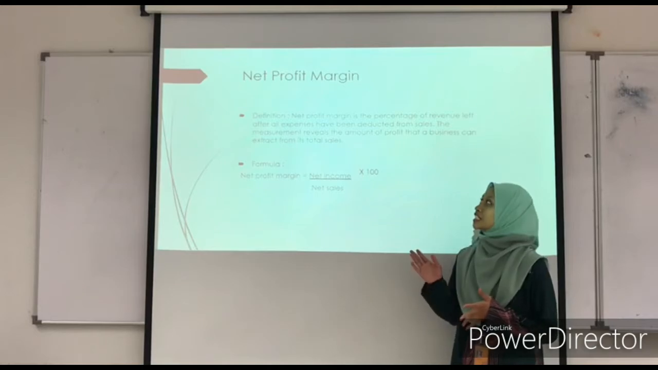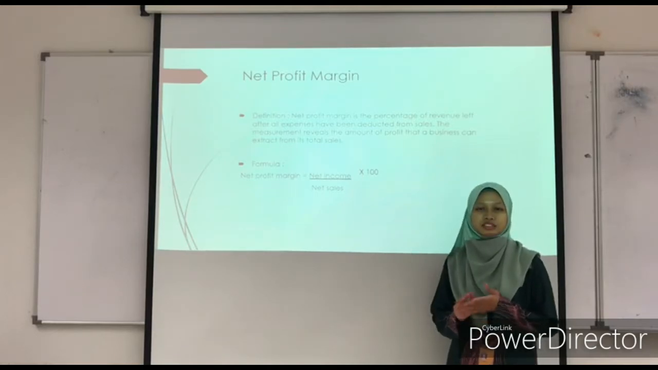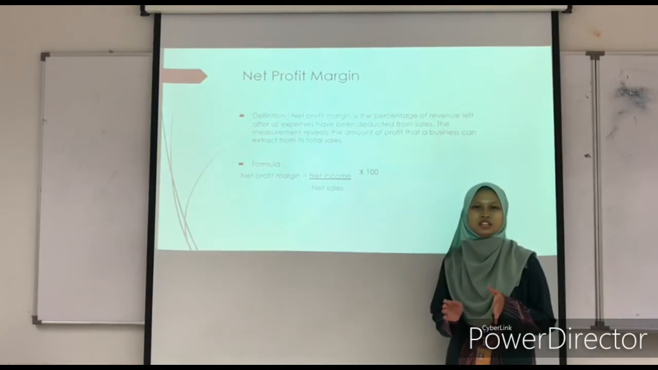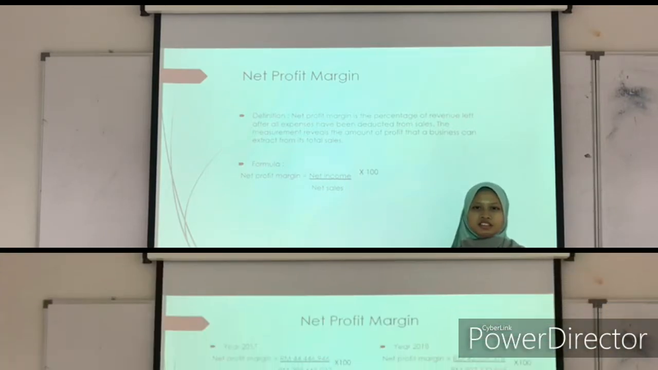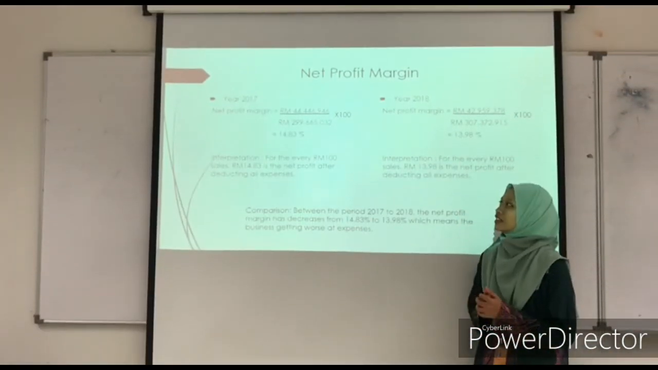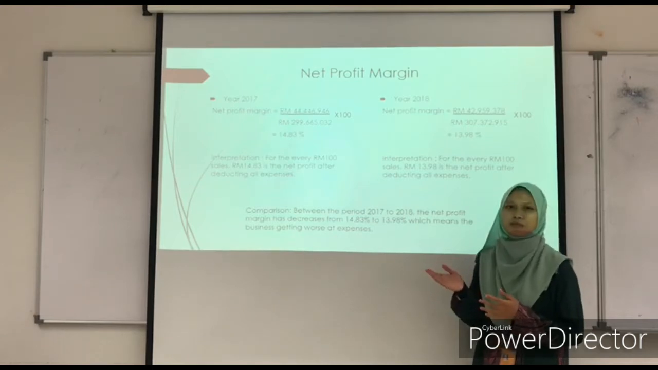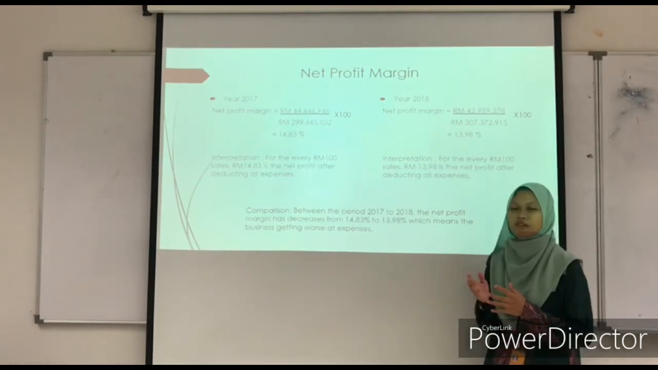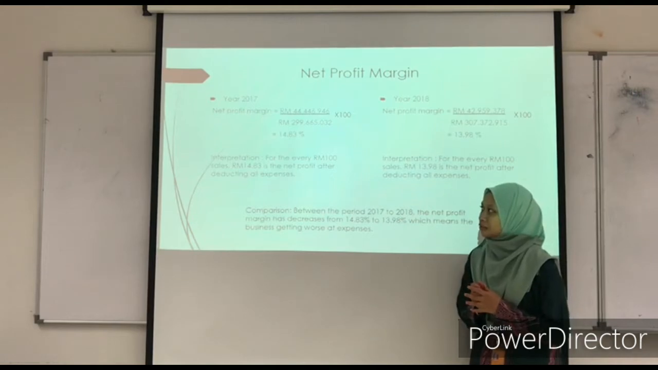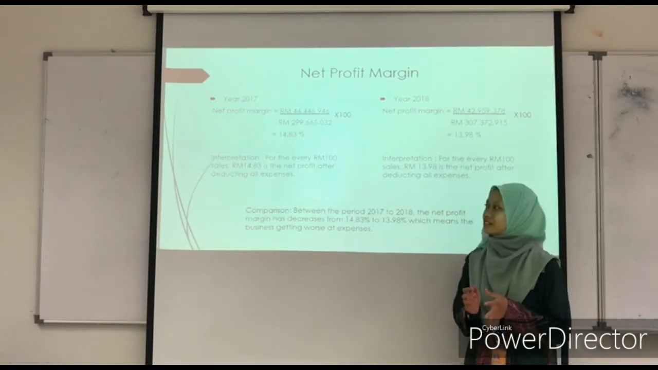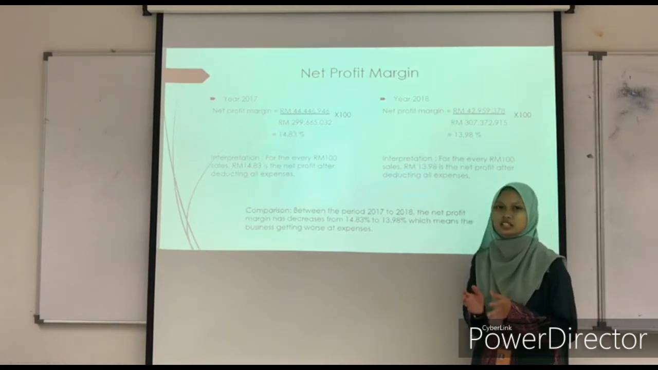Next, net profit margin. Net profit margin is the percentage of revenue left after all expenses have been deducted from sales. The measurement reveals the amount of profit that a business can extract from the total sales. For the year 2017, net profit margin is 14.83%, which means for every 100 ringgit sales, 14 ringgit and 83 cents is the net profit after deducting all expenses.